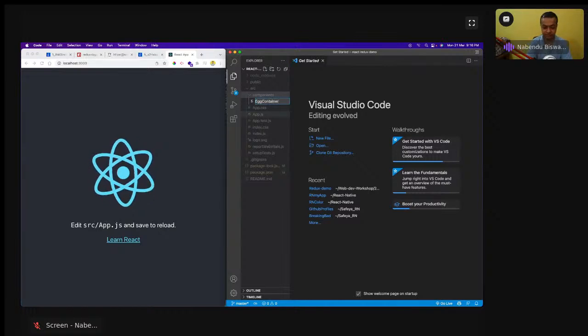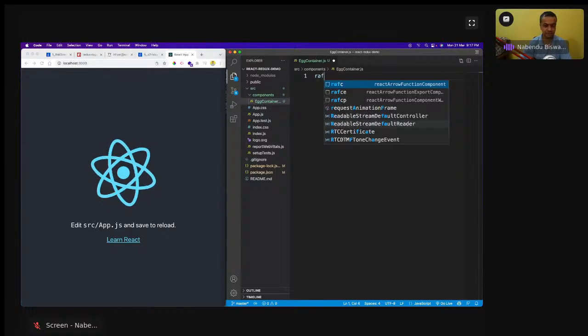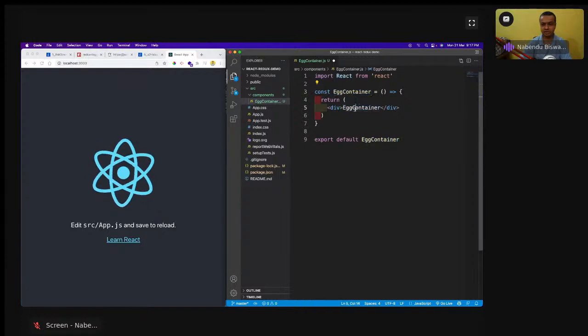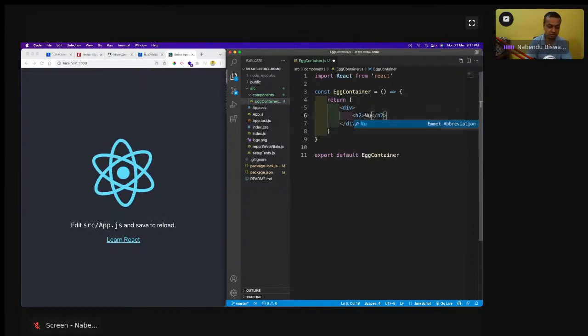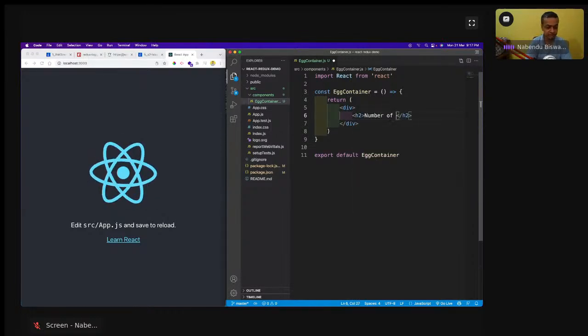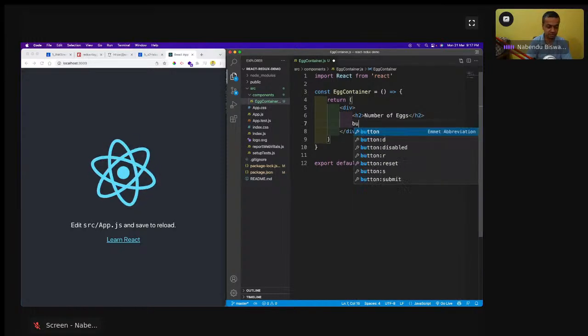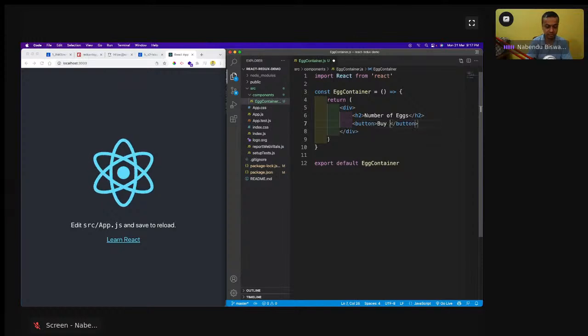So we are going to have again the same thing, a container, and right now it is like a RAFCE, and we'll soon come back here, but let us have something right now. Okay, div and h2 number of eggs, and a button, buy egg.